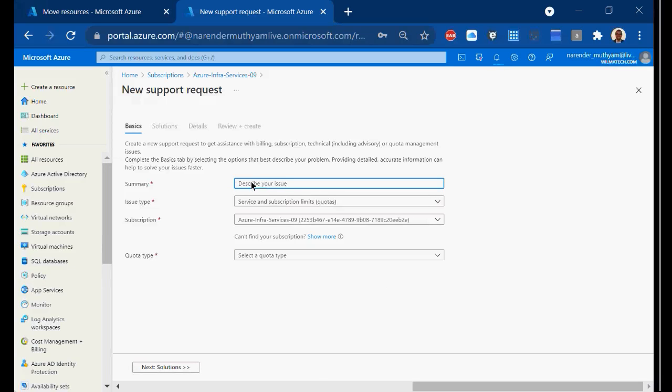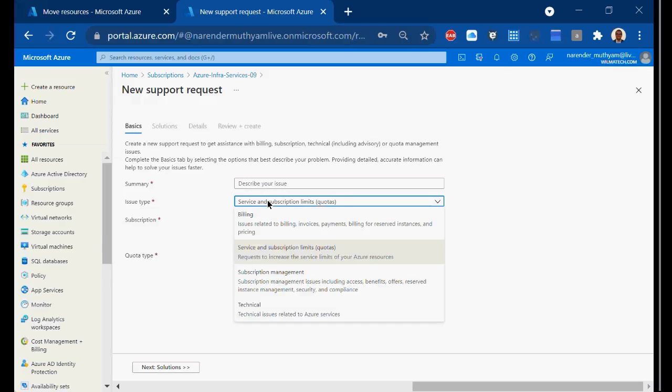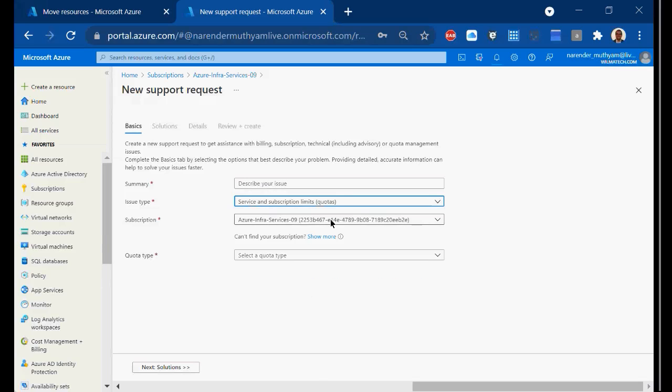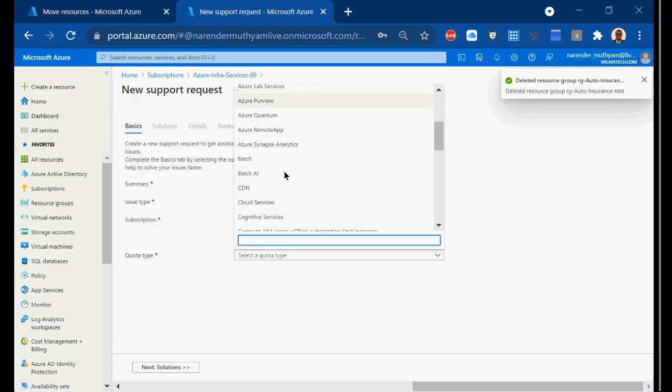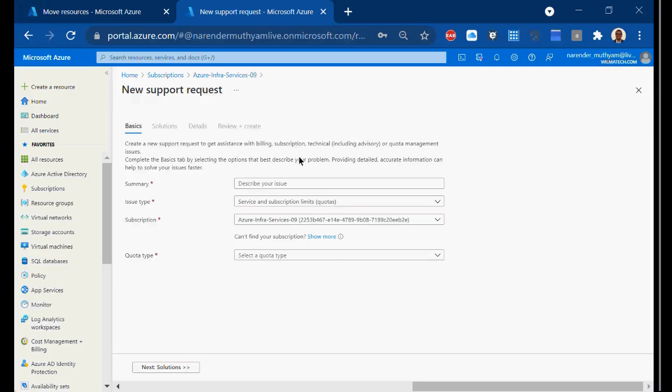So what is that? Summary. You should give some summary. Issue type, right? Issue type is again increase quota. And what is the subscription? So here, what is the quota? Which quota you want to increase? Right? Likewise you need to select all the items here and accordingly submit the request. And accordingly Microsoft will increase the quota.